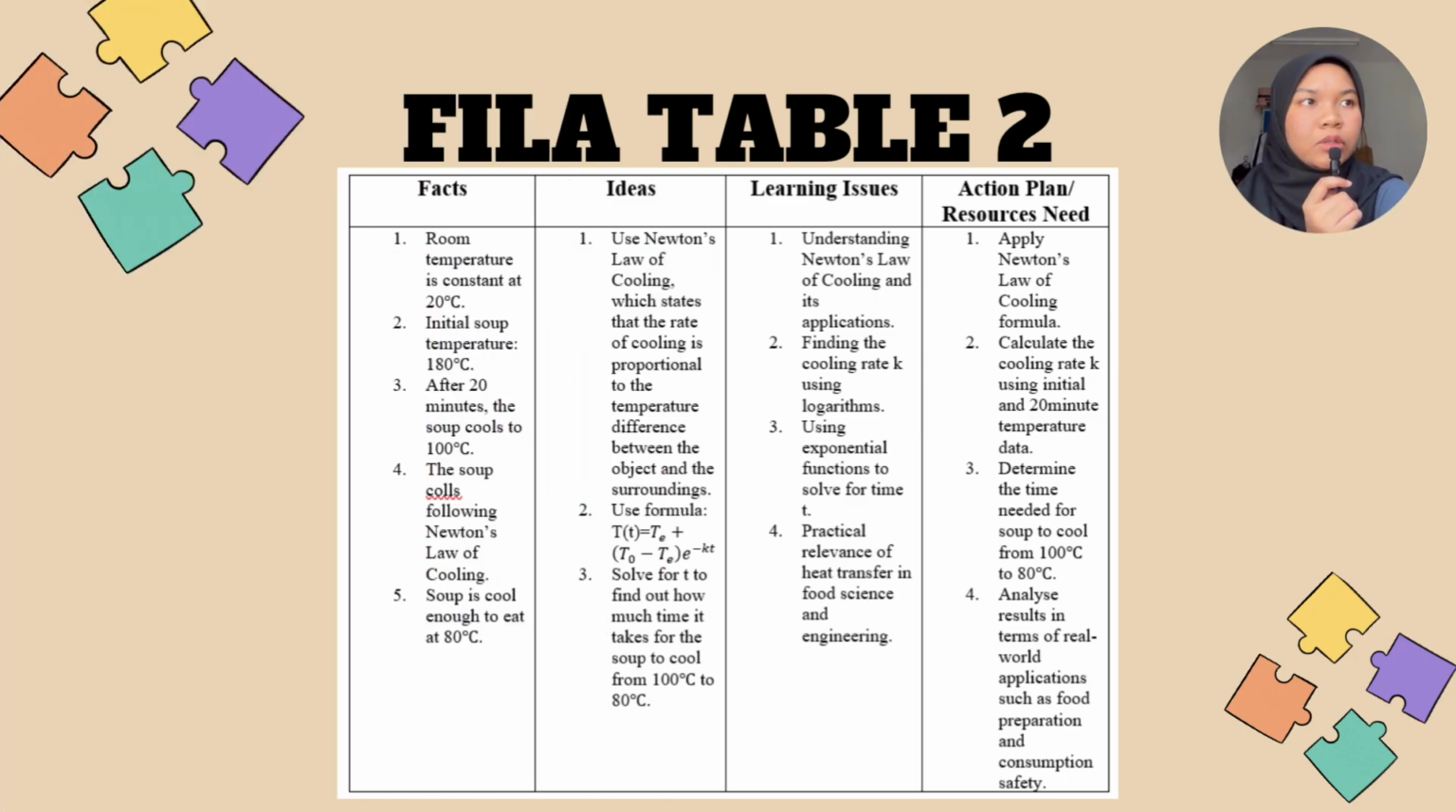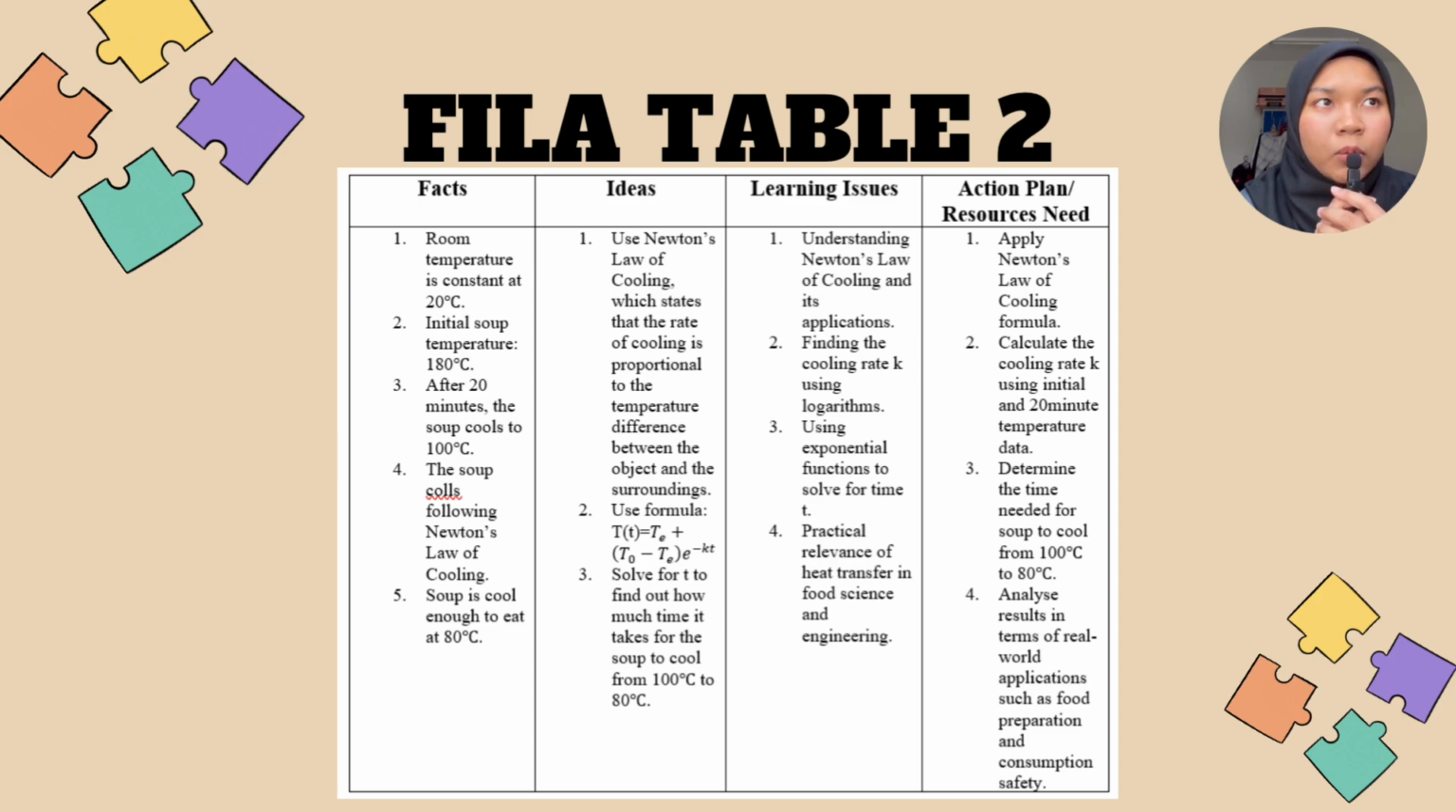For part B is Newton's law of cooling, question 5. The facts in question 5 for part B are, firstly, room temperature is constant at 20 degrees Celsius. Second, initial soup temperature is 118 degrees Celsius. Third, after 20 minutes, the soup cooled to 100 degrees Celsius. Fourth, the soup cools following Newton's law of cooling. And lastly, the soup is cool enough to eat at 80 degrees Celsius.